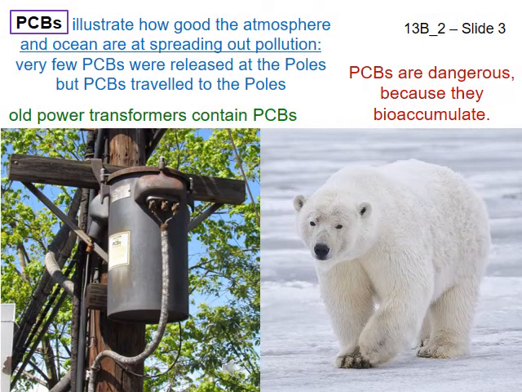Slide 3. PCBs. PCBs are a family of chemical compounds that are difficult to break down. This made them valuable in many products, particularly as insulators in electronics. Other products with PCBs included rubbers, paints, and oils. It makes oils less likely to burn.